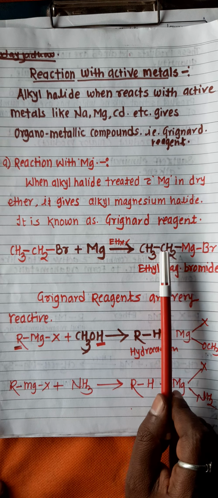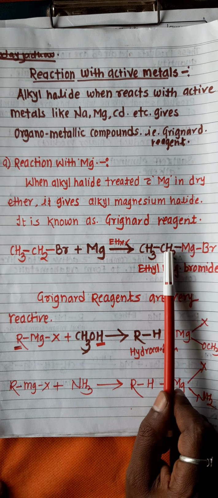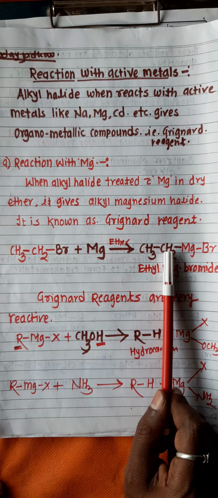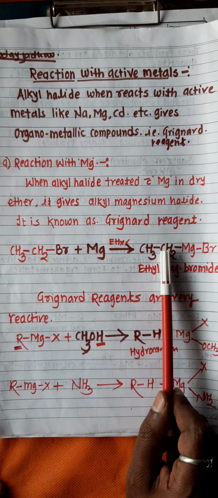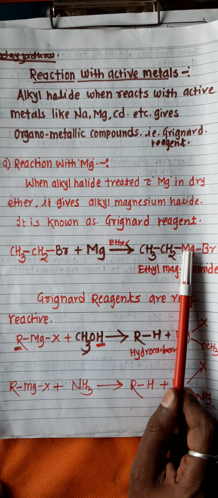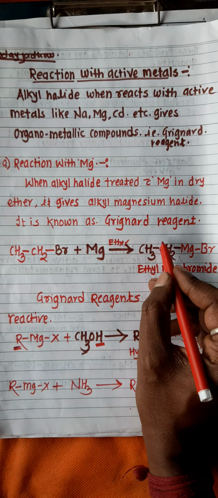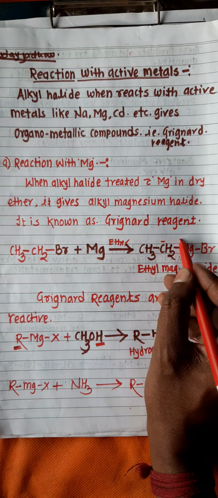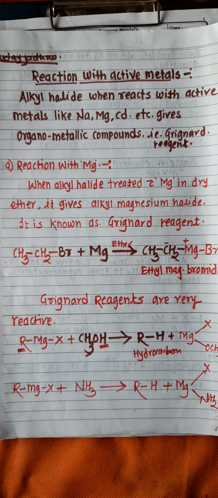The electrons are pulled by this carbon from this electropositive magnesium metal. So the carbon in Grignard's reagent shows negative polarity, you can say there is a negative charge, while the magnesium gives a slightly positive charge. Therefore this bond is polar in nature.